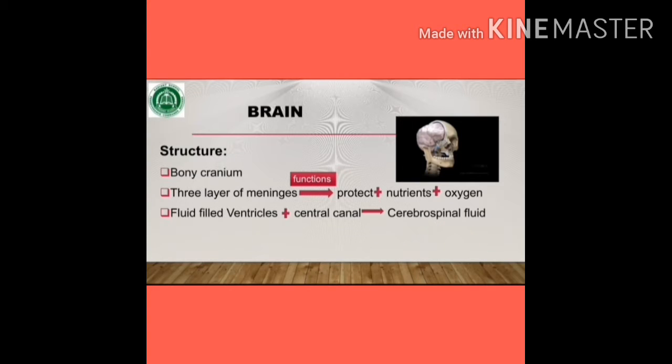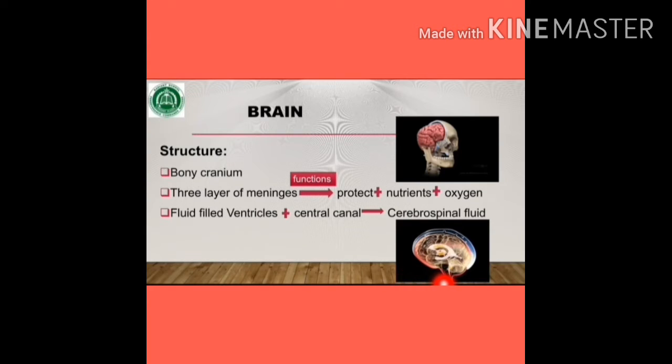Cerebrospinal fluid is a clear, colorless body fluid which protects the brain and spinal cord from injury. It also supplies nutrients and removes waste from the brain and spinal cord. You can see the movement of CSF around the brain in this picture.